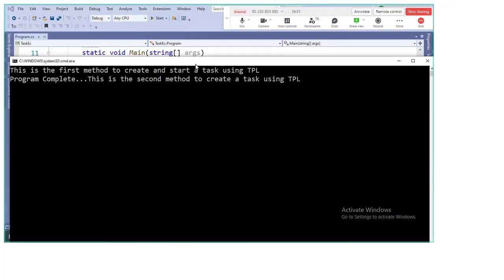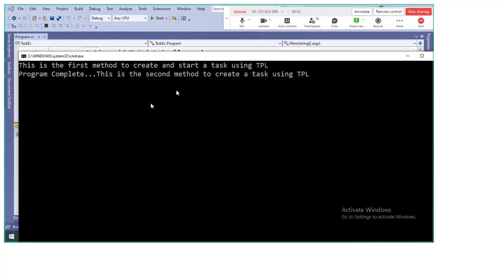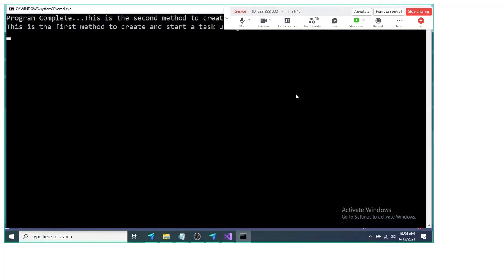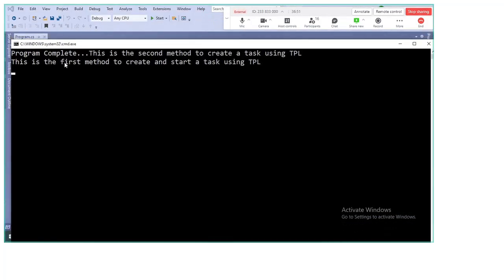Now if you run this several times, you'll find the changes here. This is the first method to create and start task using TPL, Program completed, then the second method. As you run this again and again, you'll find the result is a little different; you'll not find the same result. Now you got Program completed first, then the second method to create a task using TPL, and then the first method to create a task using TPL.